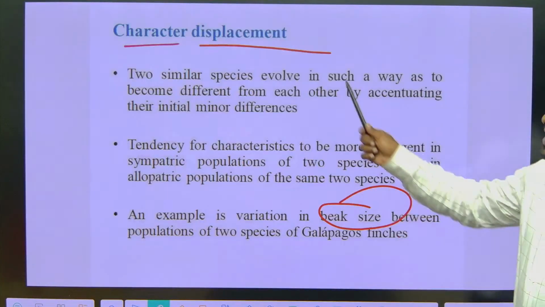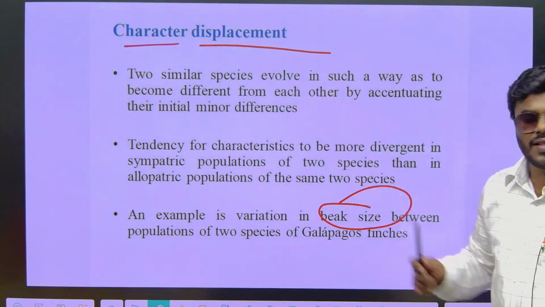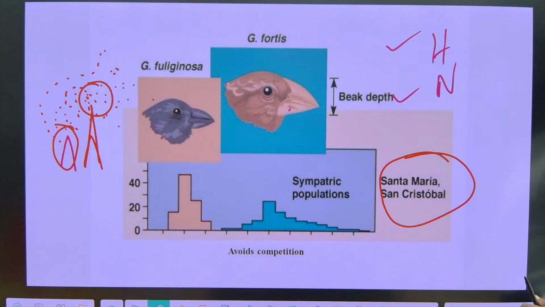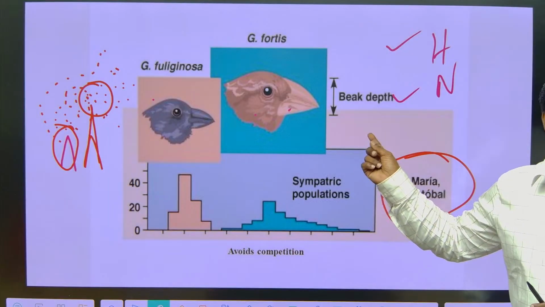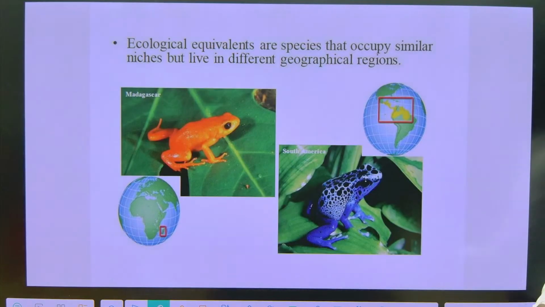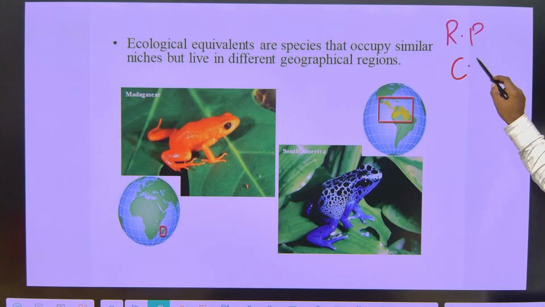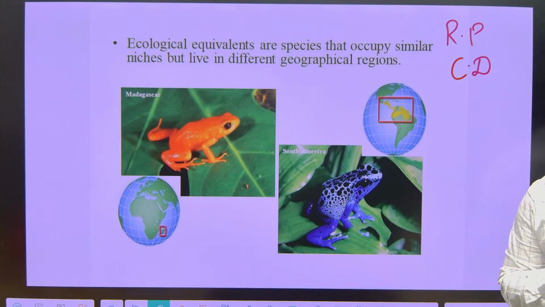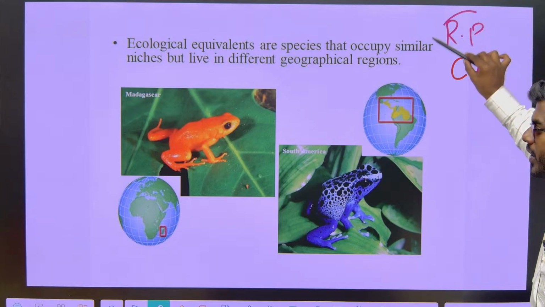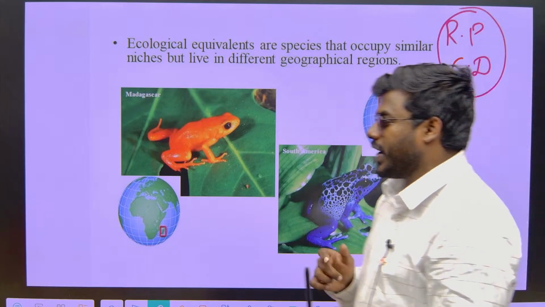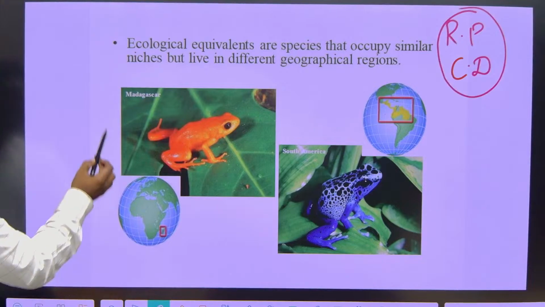So by minimizing, adjusting, or changing their character, organisms in nature can avoid competition. There are two common methods by which they can avoid competition: resource partitioning and character displacement. Sometimes it seems to be a boring unit, but it is a very scoring unit that we have to read. Whichever is boring is always scoring.